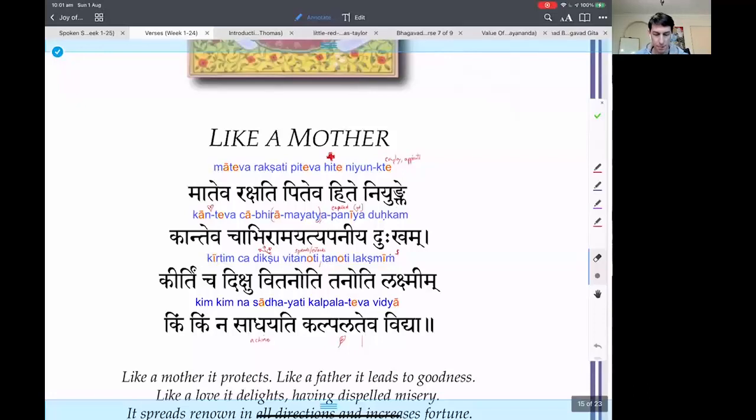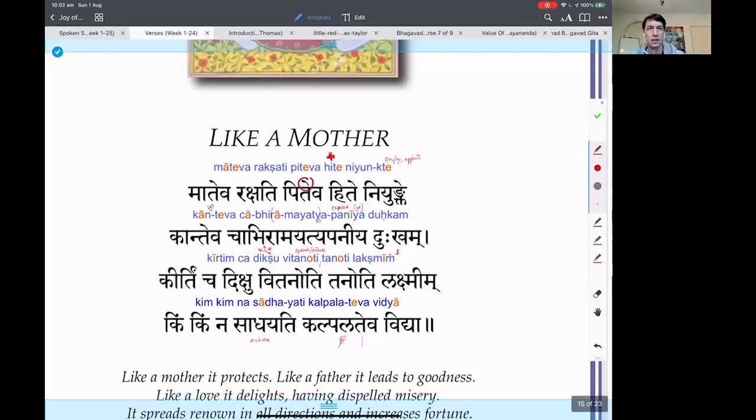Mata iva rakshati. Rakshati, this T at the end should remind us it is a verb. So mata iva, like a mother, it protects. Remember, it's not only rakshati, he protects, she protects, but also it protects. So it could be he, she, or it protects.